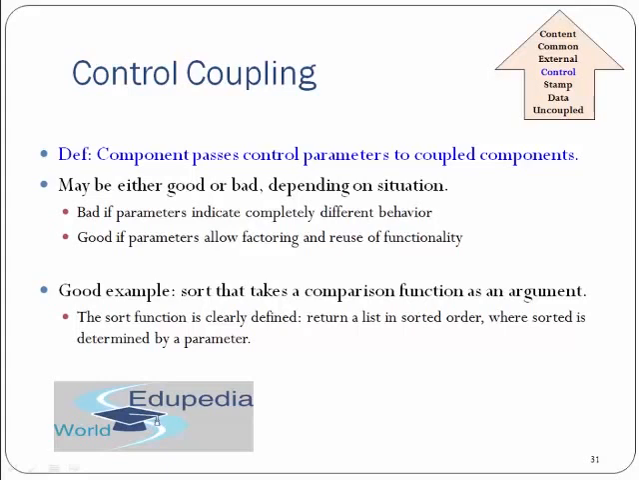A good example is a sort that takes a comparison function as an argument. The sort function is clearly defined and returns a list in sorted order, where the order is determined by the parameter. So how to sort is determined by the comparison function which is passed as an argument. This is a good example where control coupling is actually helping out.